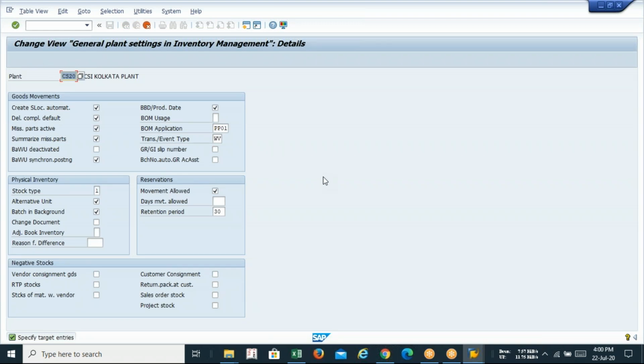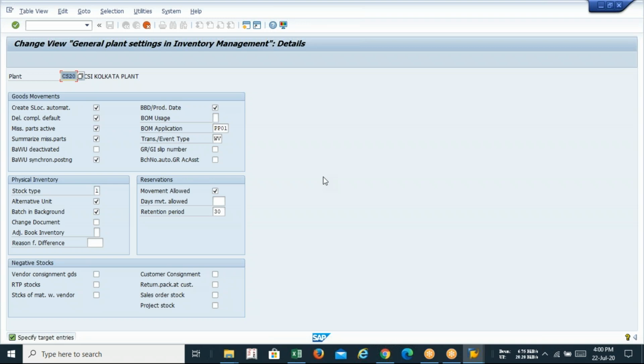This is the default configuration for plant parameter in SAP MM. So Satya, if you want to create by selecting new entries, you must be careful with all this selection. Okay, sir. But my recommendation, just copy. Why are we wasting our time? We are not becoming MM consultants. We have to get our plant ready, so the best part for ourselves is to just copy from the existing one.